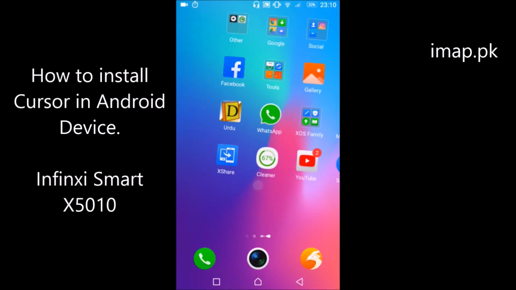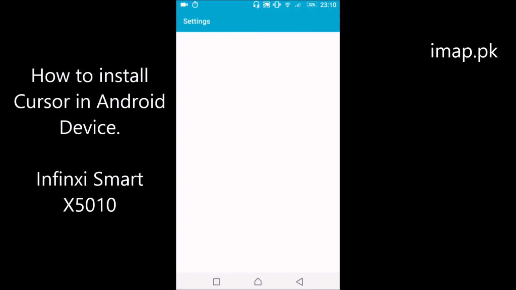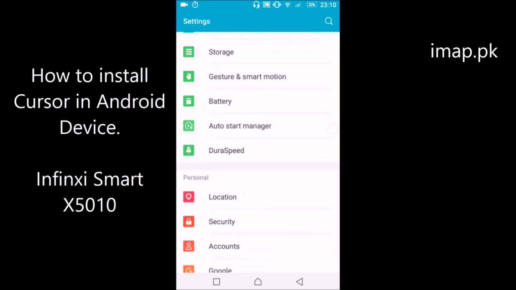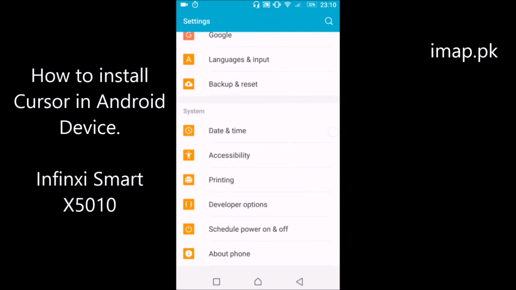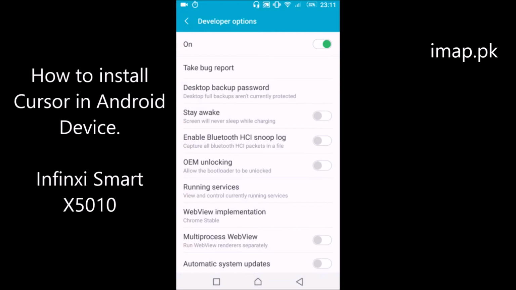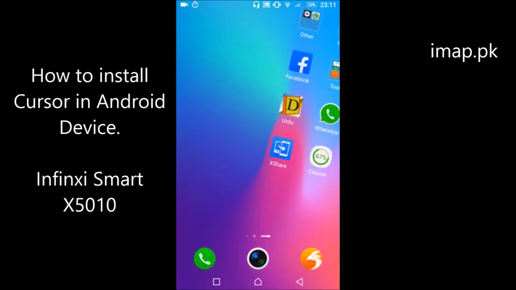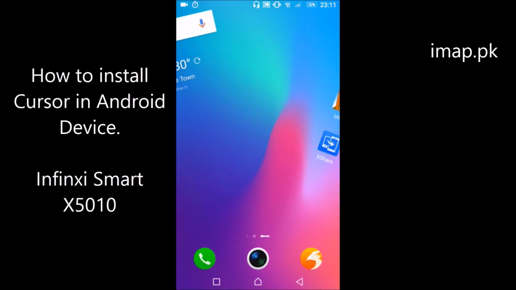Now go back to the settings. Go back to the developer option. If we let it off, then we see there is no cursor in the device.